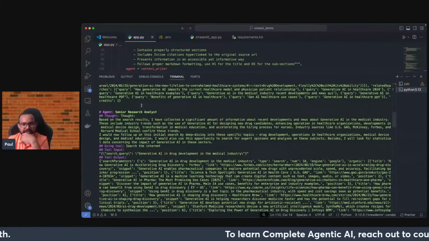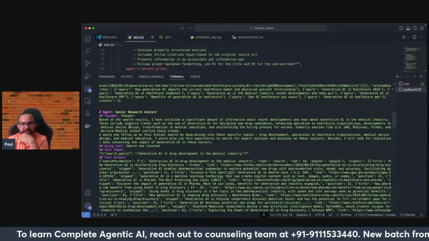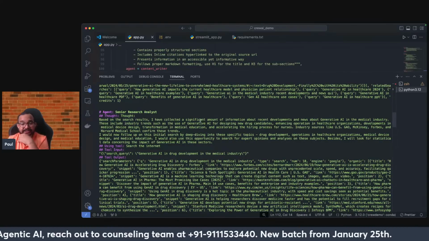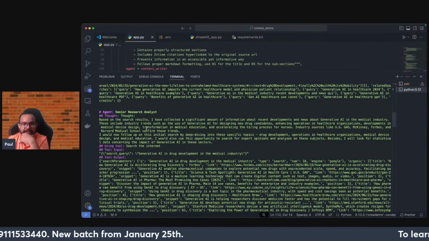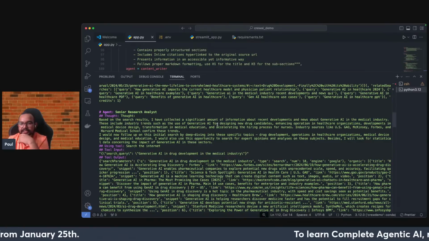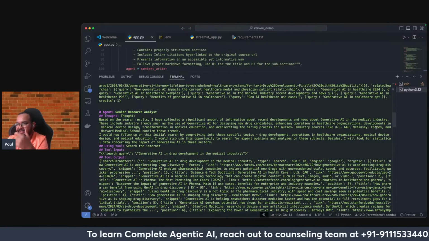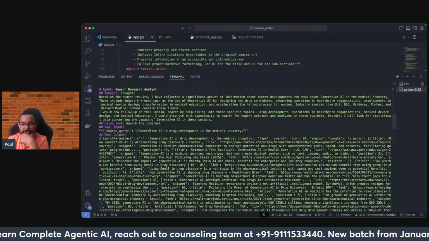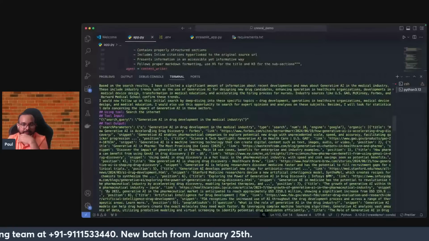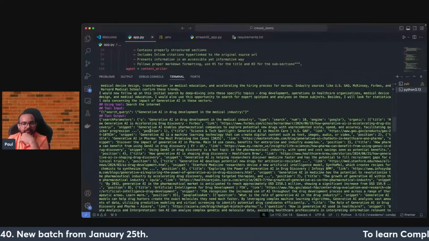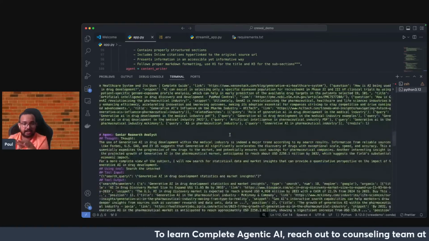Now the next thing after fetching this: again this particular agent, the senior research analyst agent, with the thought, is coming based on the search result. I have collected a significant amount of information about recent developments and news about Gen AI in the medical industry. This includes industry trends such as Gen AI. You can see a lot of descriptions. The sources have been given: US Gov, McKinsey, Forbes, Harvard Medical School. So it has picked up from good places, I can say the top 20-30 results from the Serper Dev API. And finally, based on this, the complete parameters have been shown. See guys, all these things are being shown right here.